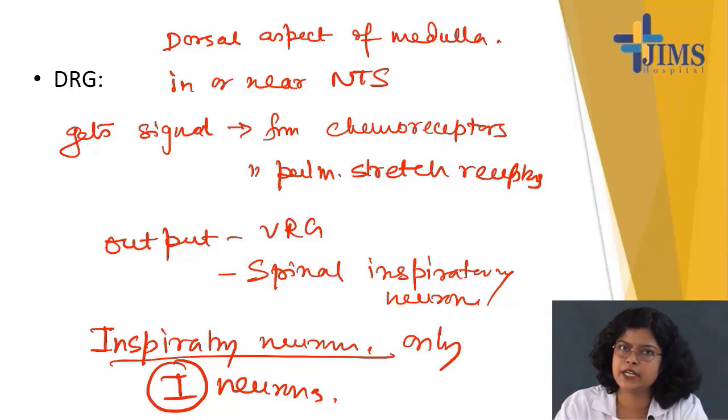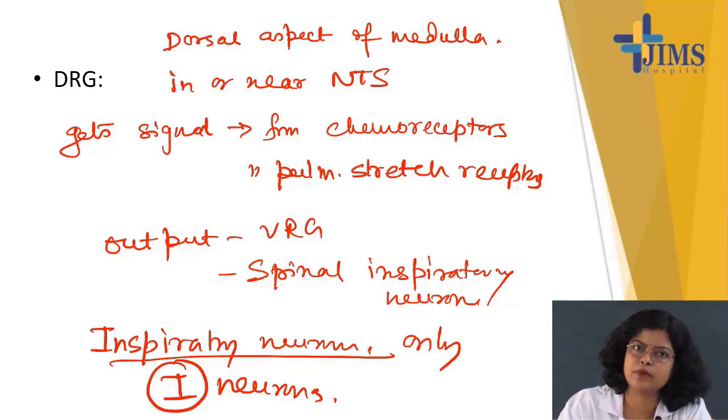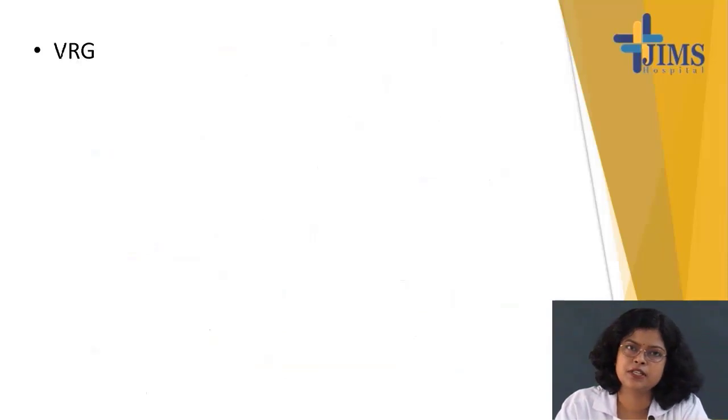So this is about the DRG. The DRG is present in the dorsal aspect, in or near the nucleus tractus solitarius. It gets its input from the chemoreceptors and pulmonary stretch receptors, and it sends signal to the VRG and also to the spinal motor neurons. It has only I neurons, that is, it fires during inspiration. This is about the DRG. Now the VRG.